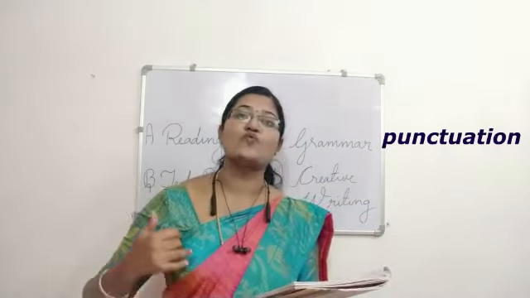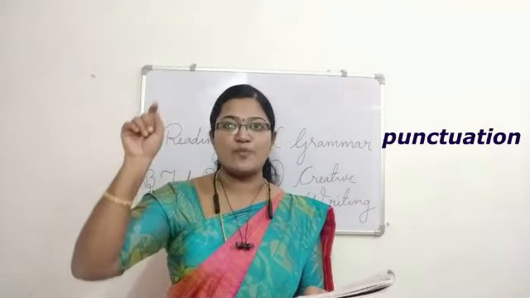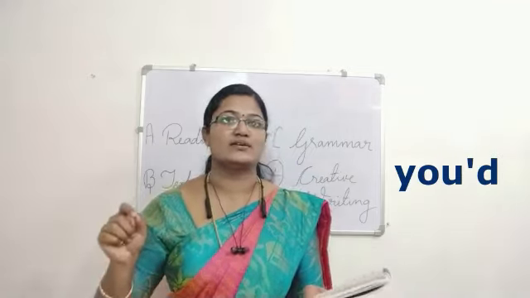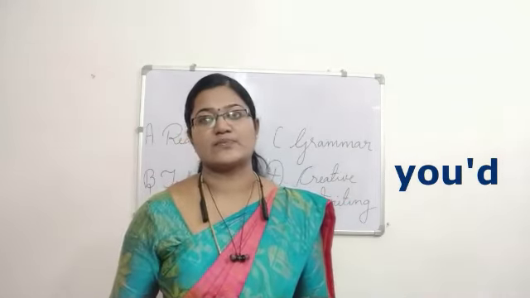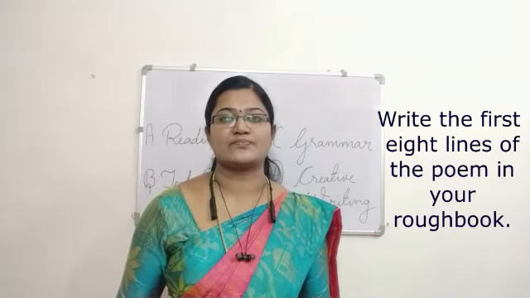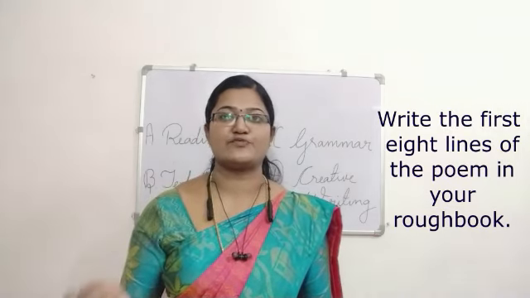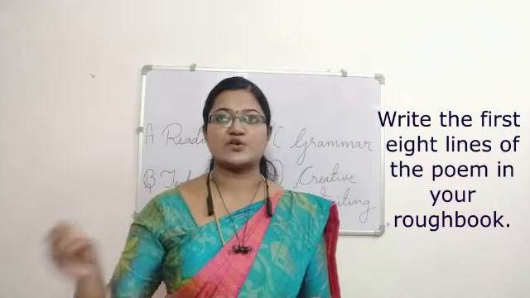So frail, you would. Okay. U apostrophe D, you would. Now you can close your books. Take your rough book and just write and see whether you can write everything. And you have to correct by yourself. If your mama is sitting with you, please request her to correct.